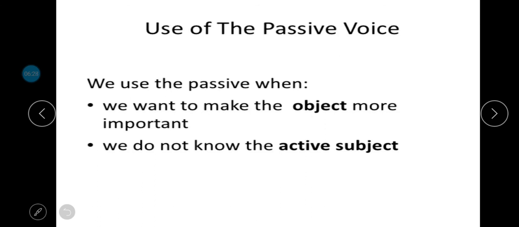Now let's see where it is used. We use the passive voice when we want to make the object more important. So when more importance has to be given to the object, we use the passive voice. And when we do not know the active subject. So is it clear, children? We use the passive voice on two conditions. First, when we want to make the object more important, and second, when we do not know the subject in the active voice. So at those two times the passive voice is used.